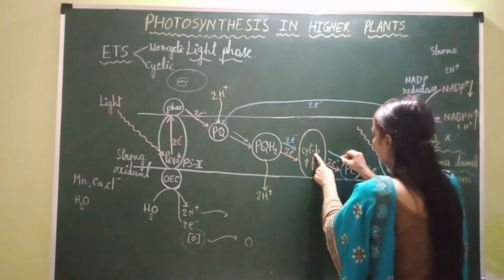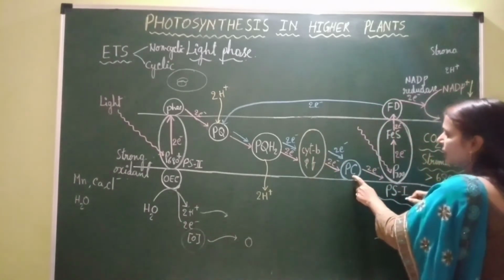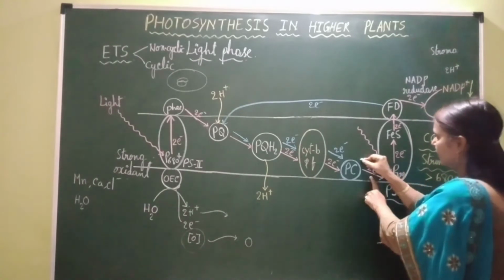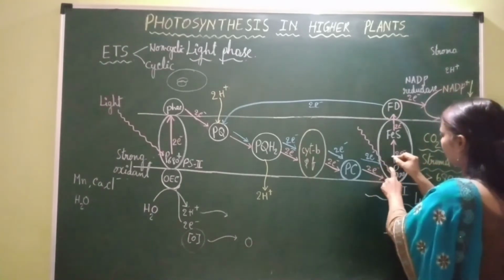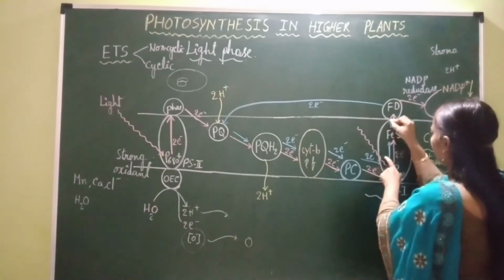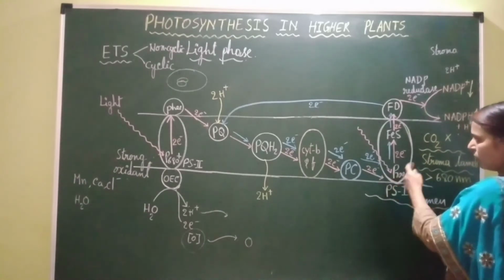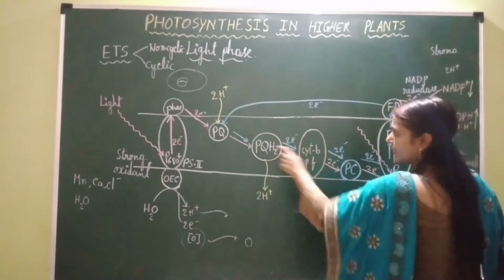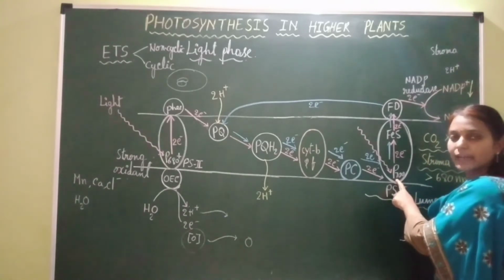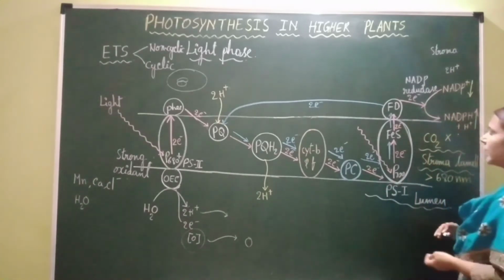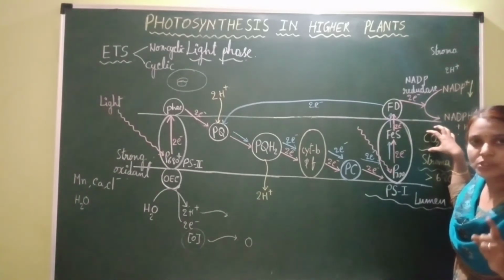From the cytochrome b6f complex, electrons are transferred to plastocyanin. From plastocyanin, electrons are transferred to PS1, and again from PS1 to FeS to ferredoxin. Like this, the electrons lost from PS1 are cycled back to photosystem 1, and hence it is called the cyclic electron transport system. So this is the first condition during which cyclic electron transport occurs.